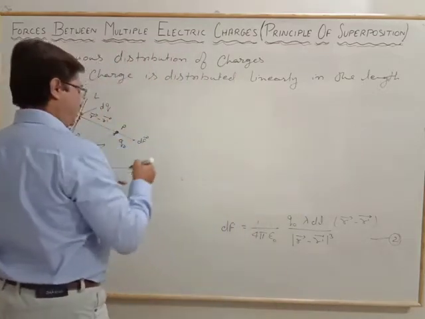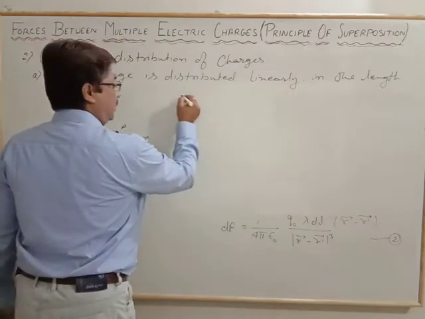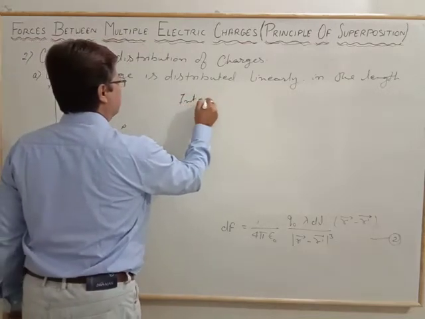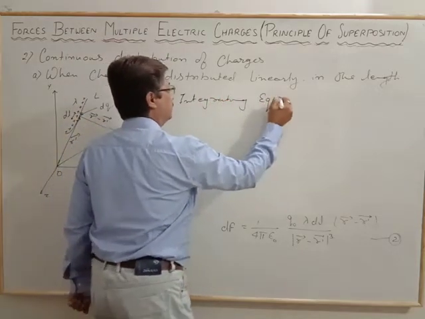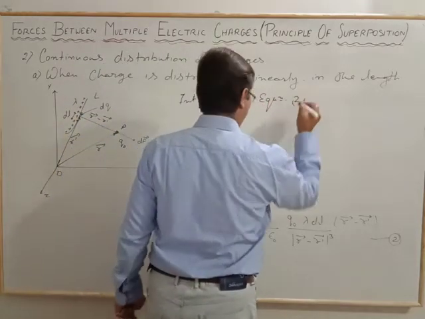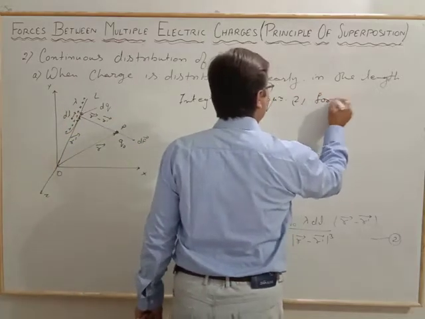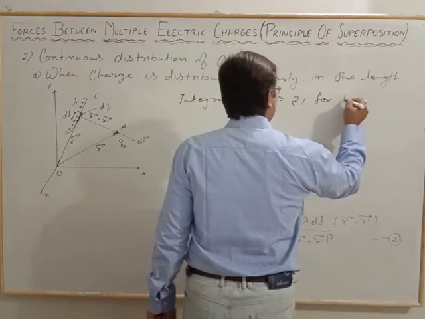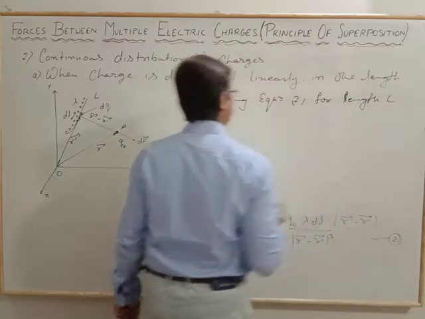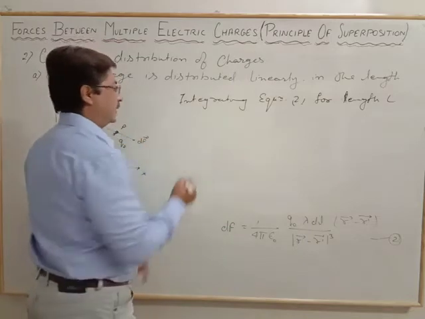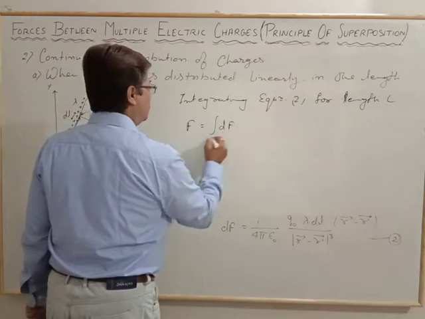Now integrating equation 2 for the complete length L,